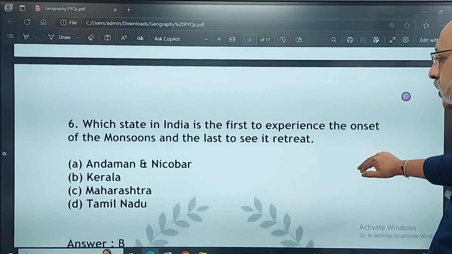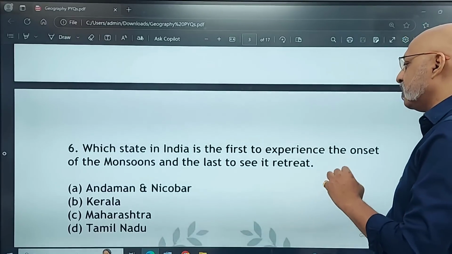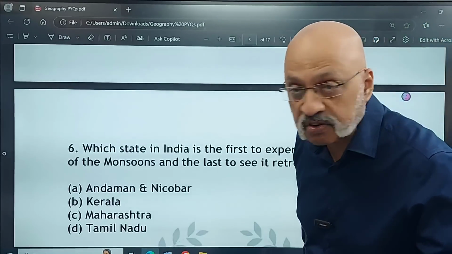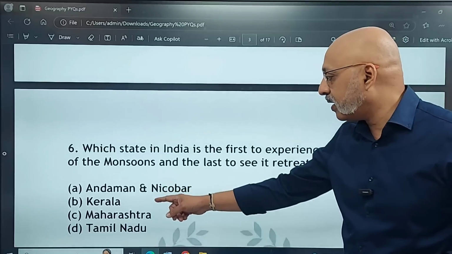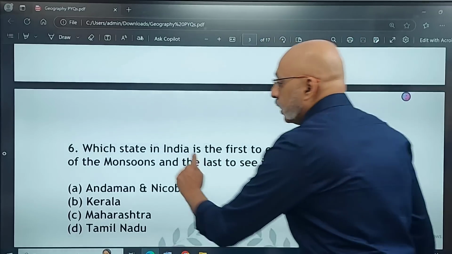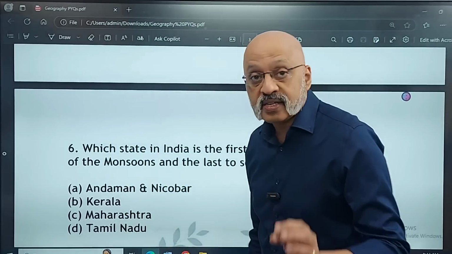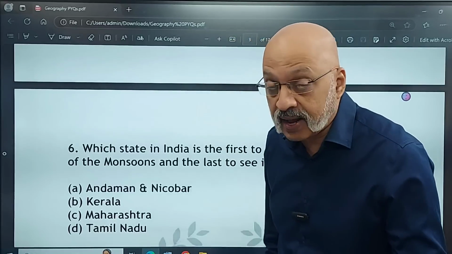Which state in India is the first to experience the onset of the monsoons and the last to see its retreat? Andaman and Nicobar, Kerala, Maharashtra, Tamil Nadu. Now here there is a catch. Let me point it out. Here the operative word is state. Kerala is a state, so Kerala becomes the right answer.